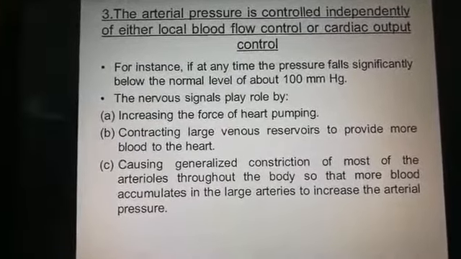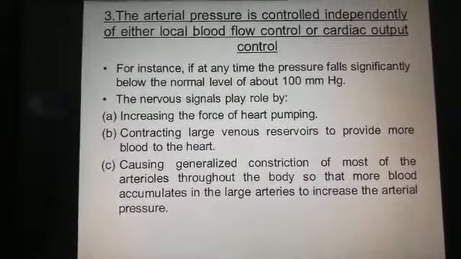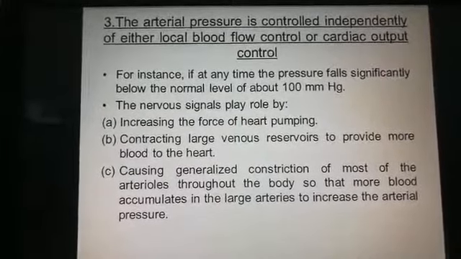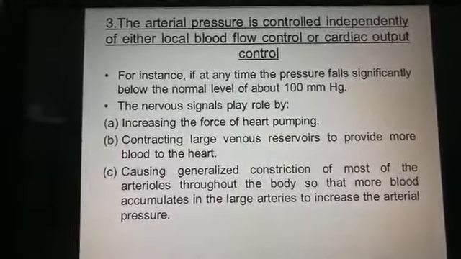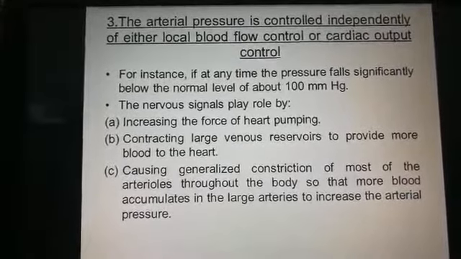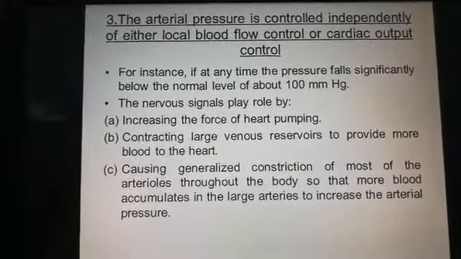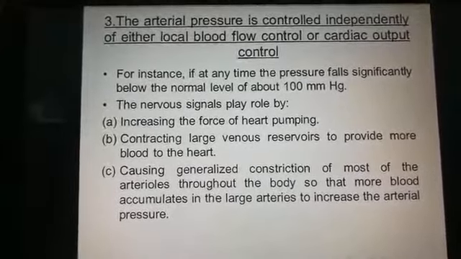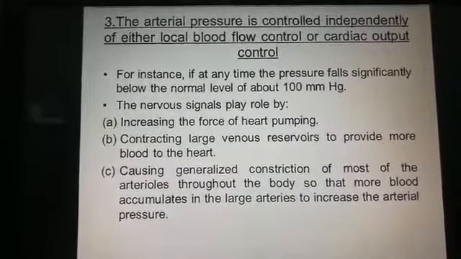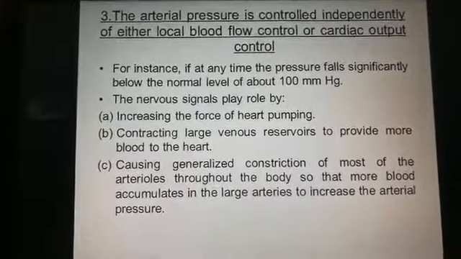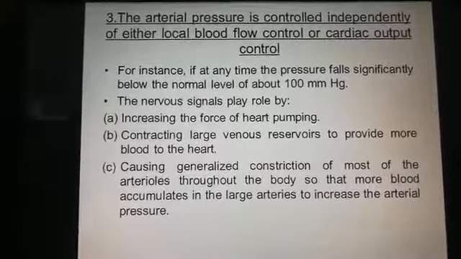So when the blood remains in the arteries, its pressure becomes increased, due to resistance in the arterioles. Why? Because the arterioles are constricted. So these are a few other mechanisms in which local blood flow control or cardiac output control cannot play their part. These are the other mechanisms by which arterial pressure can be controlled.